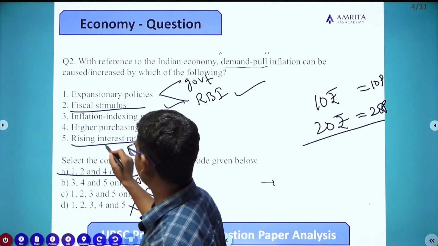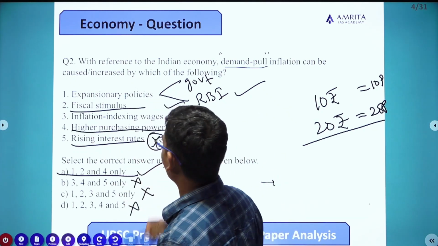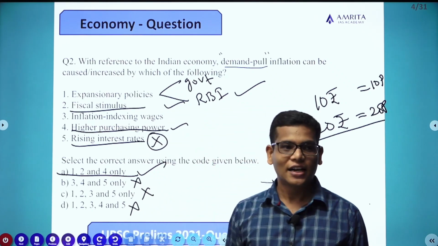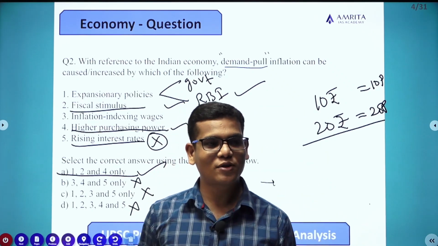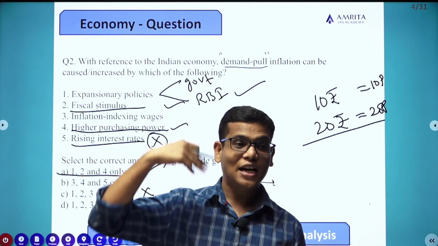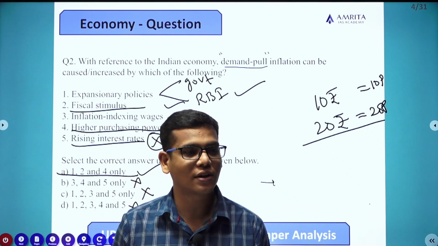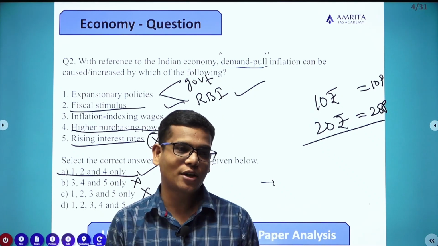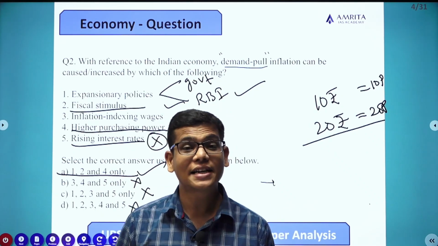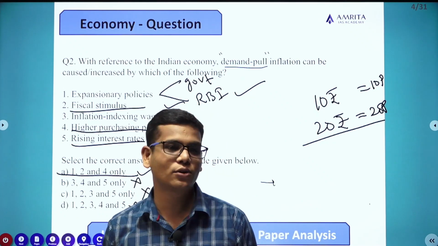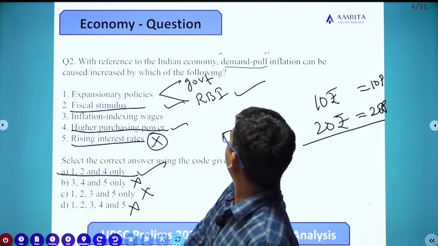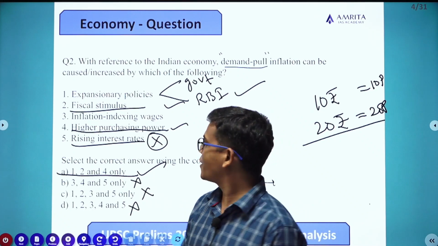Next, I will come to this fourth one, higher purchasing power. Definitely, if the purchasing power of the people increases, then they will try to purchase more and more goods and services in the economy. If you are unable to supply it, then it may lead to demand pull inflation in the economy.